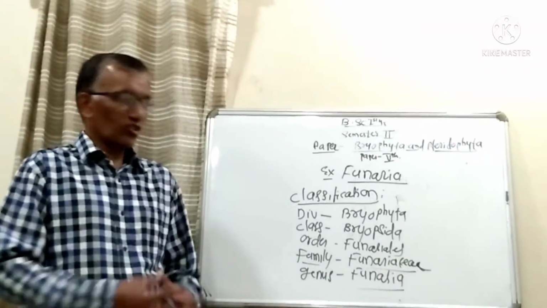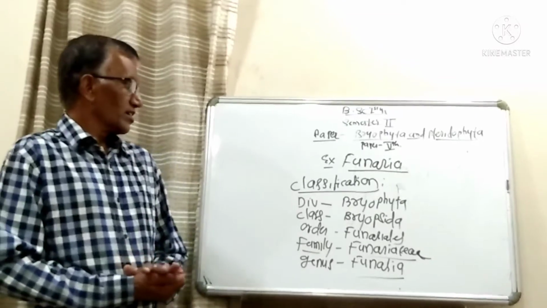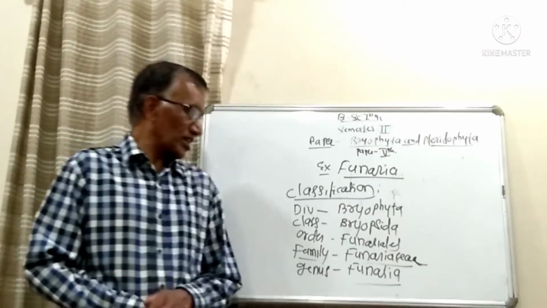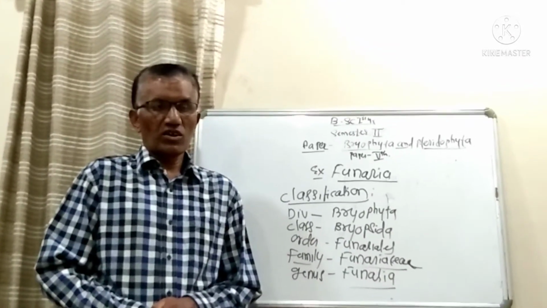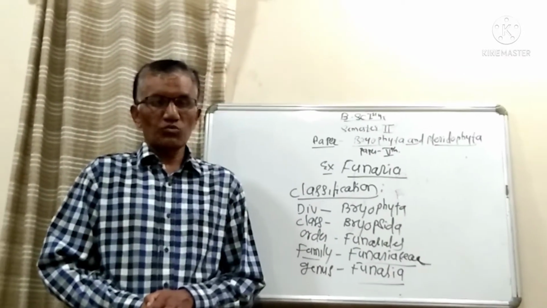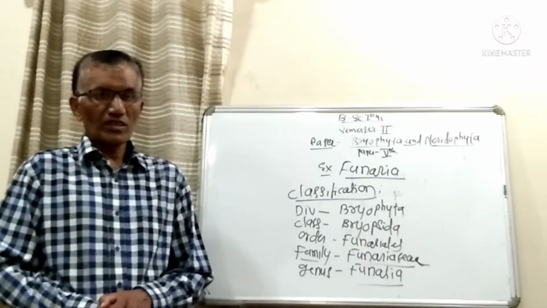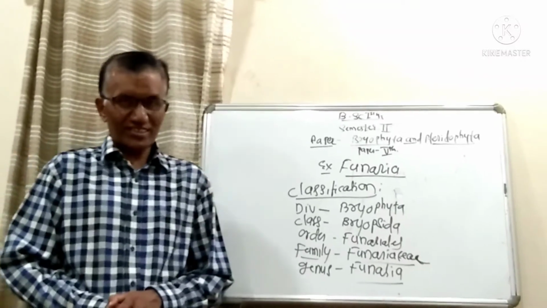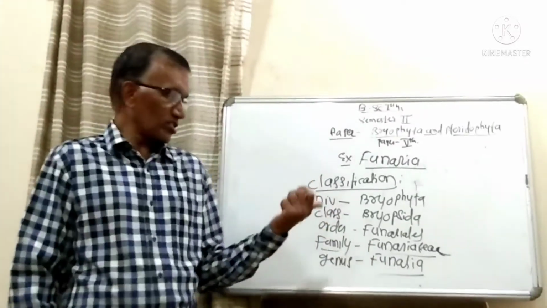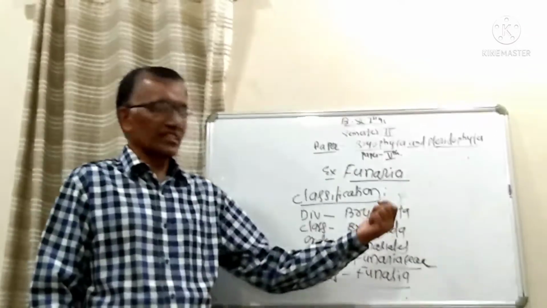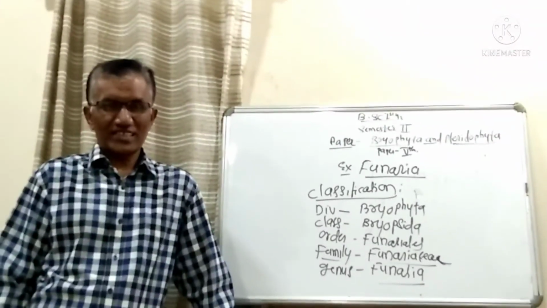So already we have completed the life cycle of Marchantia. Today we are going to deal with Funaria, which belongs to the class Bryopsida. Almost all or most of the higher bryophytes, commonly known as mosses, are included in a separate group or class. That class is known as Bryopsida or mosses.